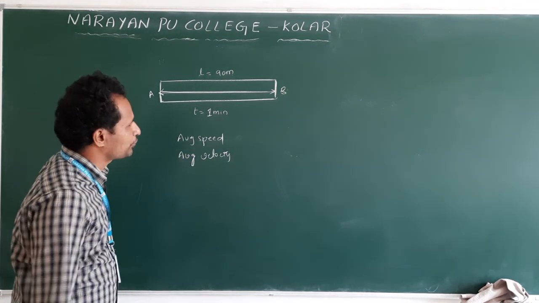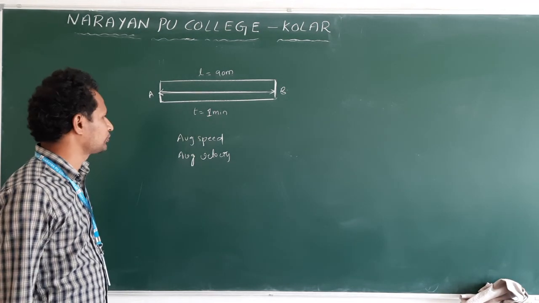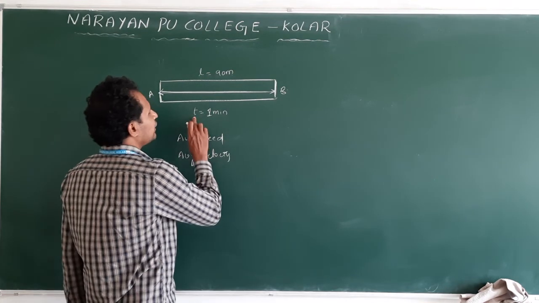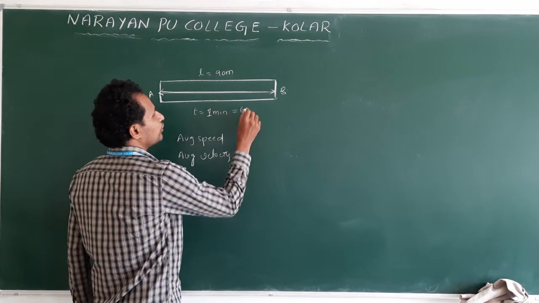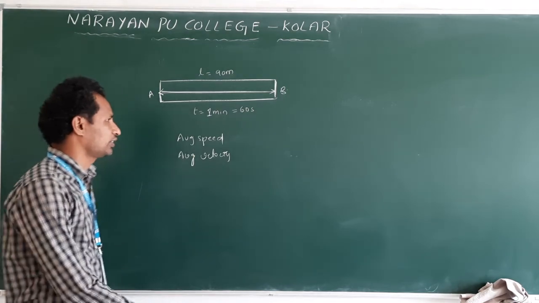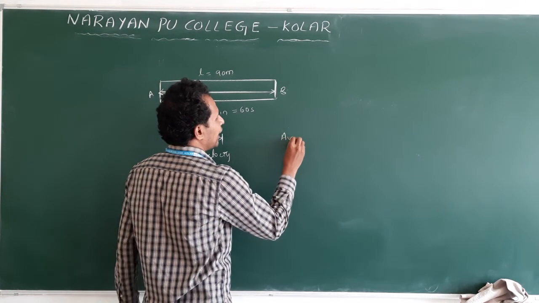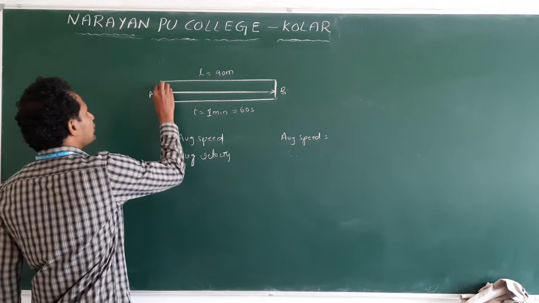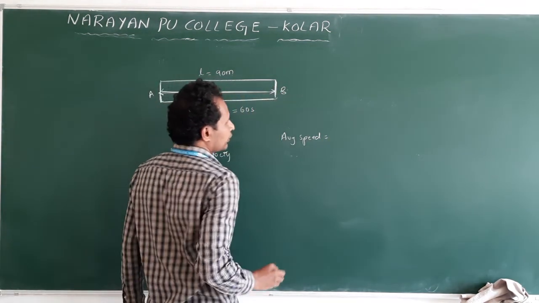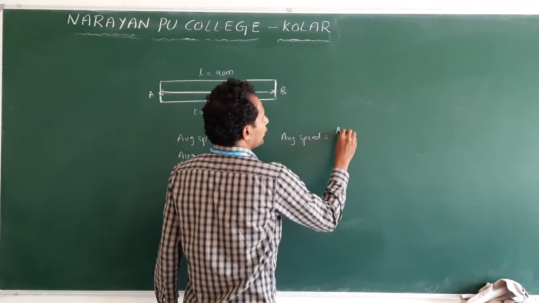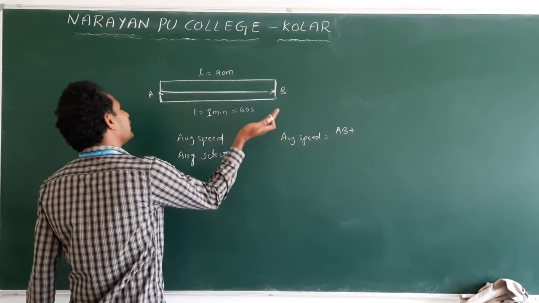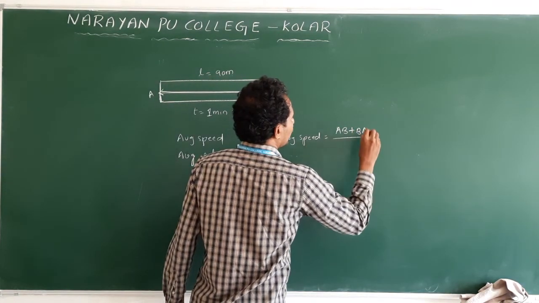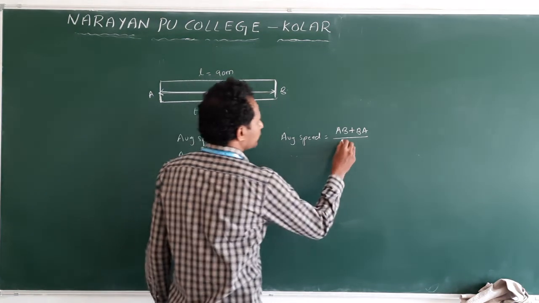Average speed means total distance covered by total time taken. The time is given as 1 minute, which we will convert into 60 seconds. So first I am finding the average speed. Total distance covered: first she moved from A to B, plus again she came back from B to A, by total time taken.